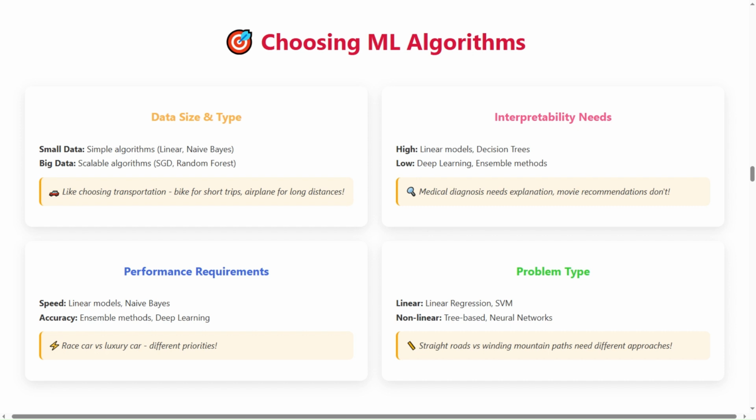Performance requirements. Speed priorities use linear models and naive Bayes. Accuracy priorities use ensemble methods and deep learning. Race car versus luxury car, different priorities. Problem type. Linear problems use linear regression and SVM. Nonlinear problems use tree-based and neural networks. Straight roads versus winding mountain paths need